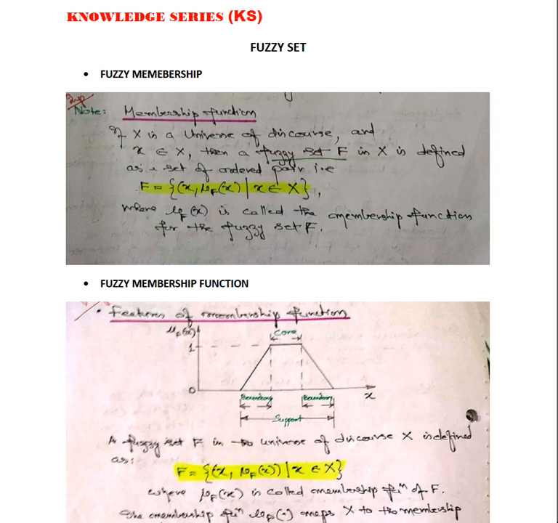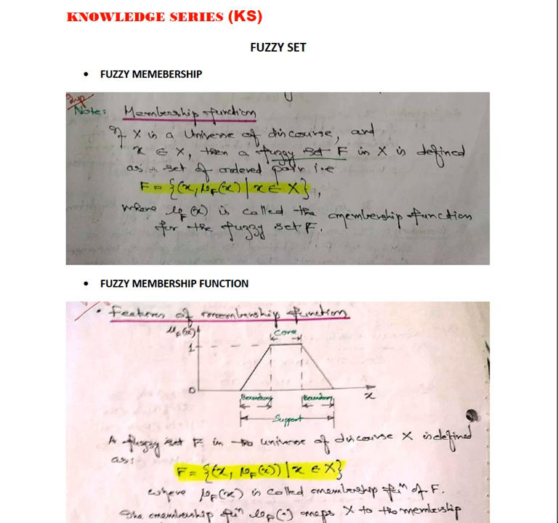If X is a universal set of discourse and small x belongs to capital X, then the fuzzy set F in capital X is defined as a set of ordered pairs. So a fuzzy set F is equal to x comma mu F of x, such that x belongs to capital X, where mu F of x is called the membership function for the fuzzy set F. See, this is a very important ordered pair. Ordered pair means that for every value of x there will be a mu of that x.